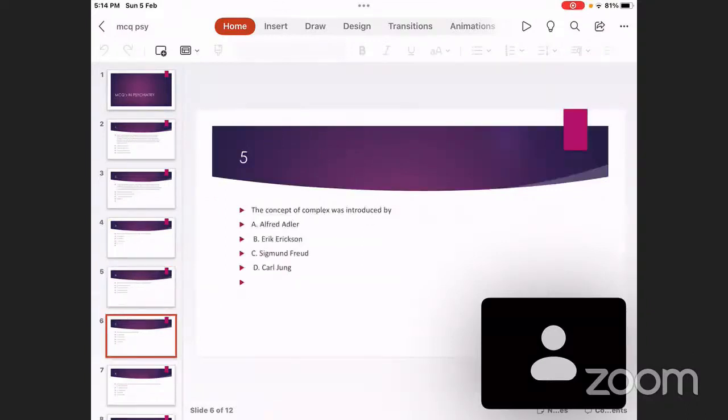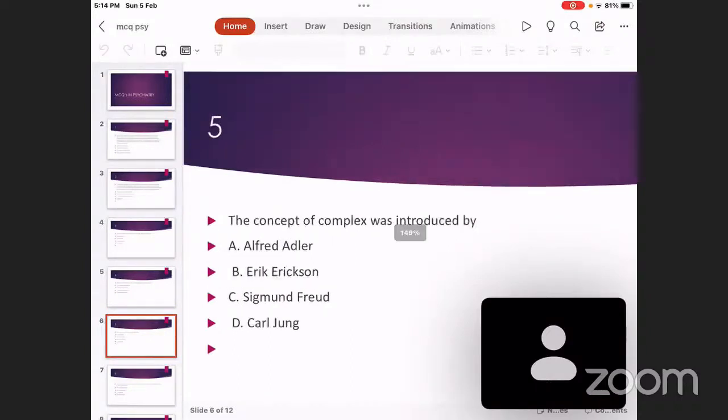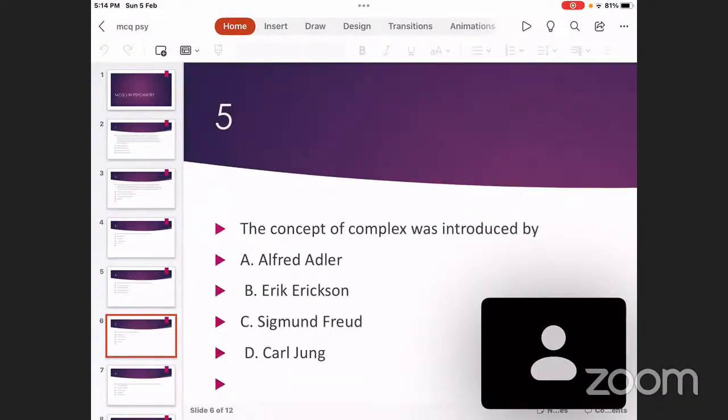So this is again a question from psychology regarding the concept of complex. The concept of complex was introduced by which of the following people? Choice A is Alfred Adler, choice B is Erik Erikson, choice C Sigmund Freud, and choice D is Carl Jung. The answer to this question is choice D, Carl Jung.